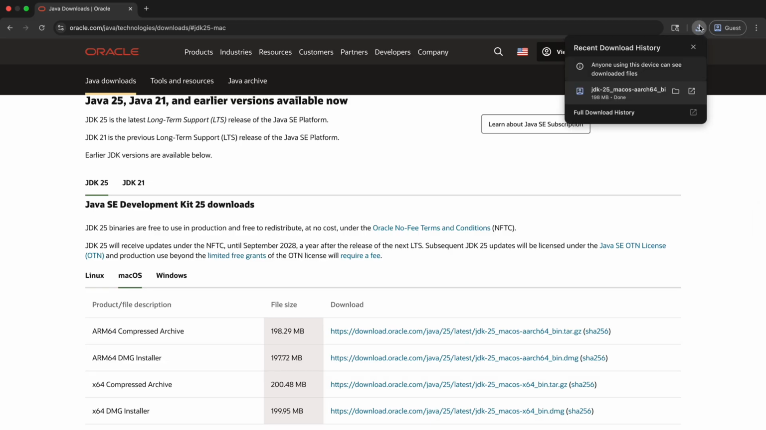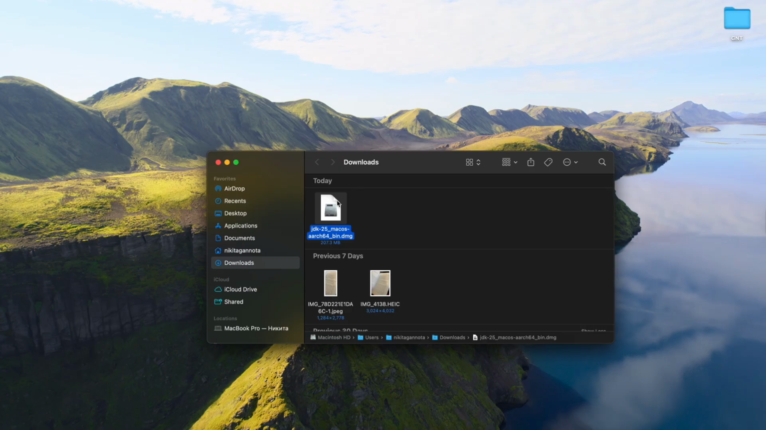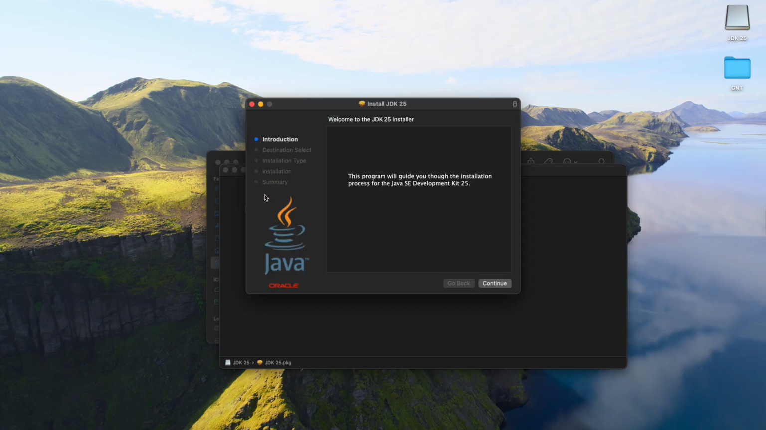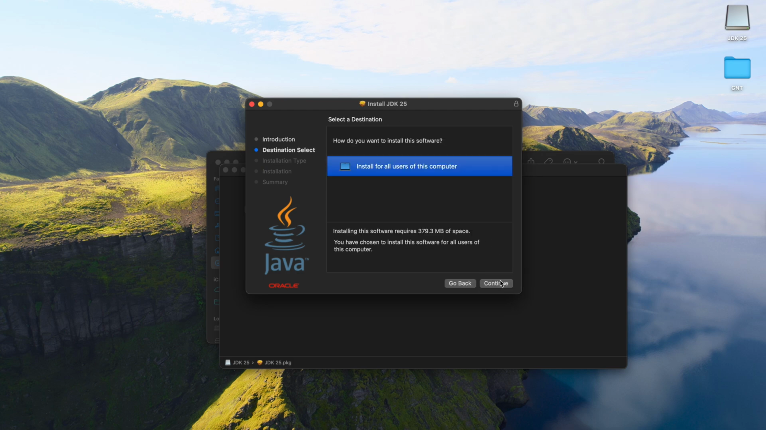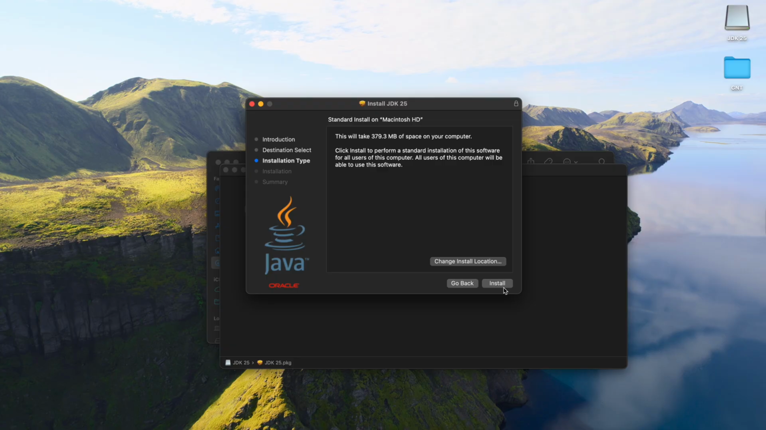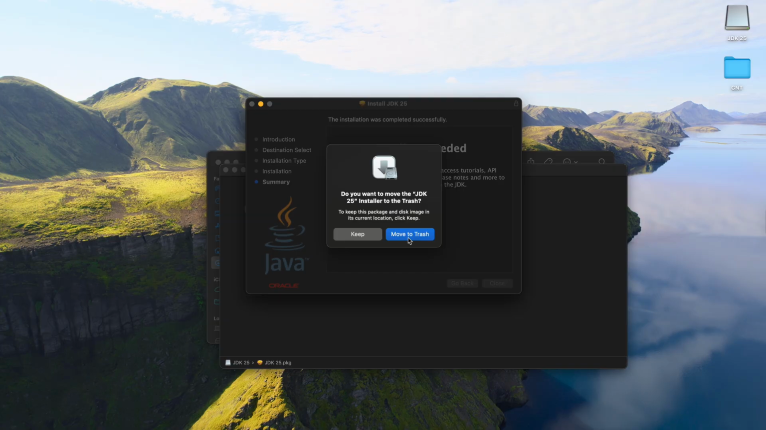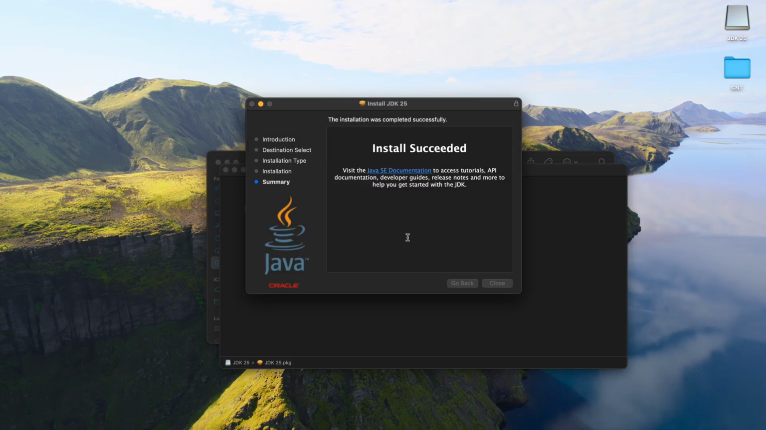Alright, let's talk about installation. Okay, let me open it, double click, and double click again. The process is pretty straightforward. Just hit continue, install for all users of this computer, continue. I don't want to change the location, and hit install. Install software. And hit close in the end. Now, when we're done, we can move the installer to the trash. We're not gonna need it anymore.